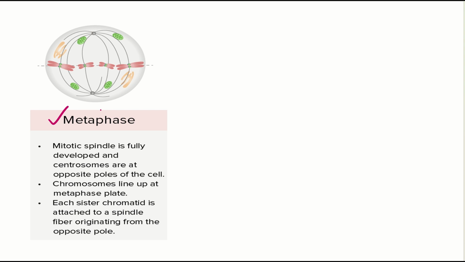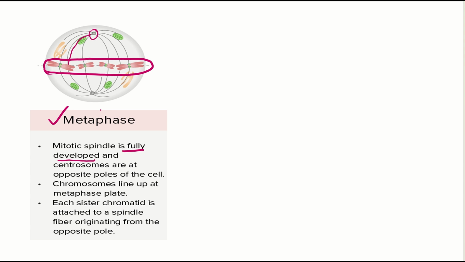In metaphase, the mitotic spindle, that is the spindle fiber originating from the centrosomes, is fully developed, right? As you can see here, it is fully developed. And the chromosomes line up at the metaphase plate here at the equator.